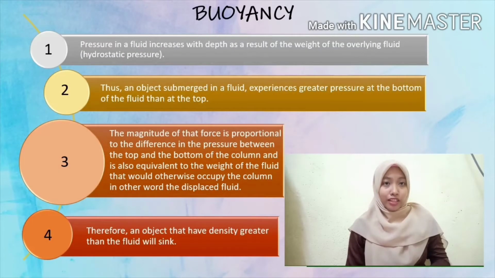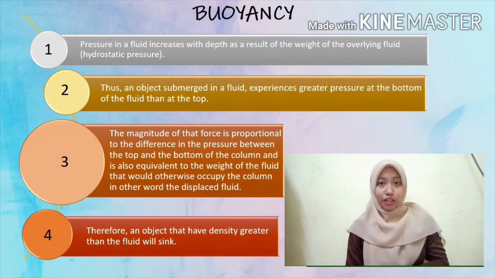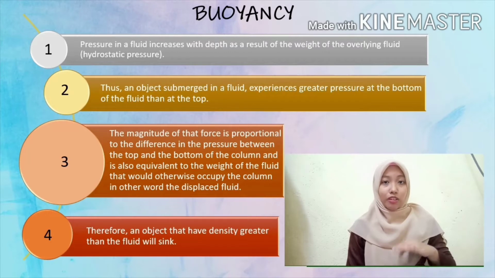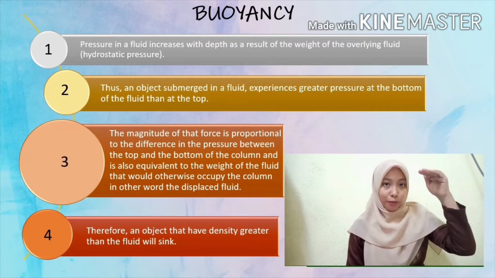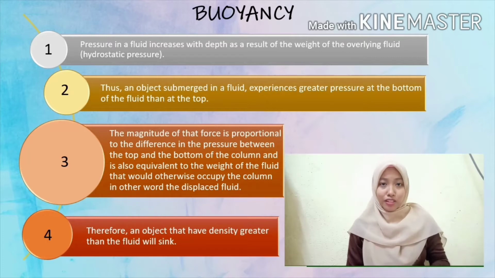Pressure in a fluid increases with depth as a result of the weight of the overlying fluid. Thus, an object submerged in a fluid will experience a greater pressure at the bottom than at the top. The magnitude of that force is proportional to the difference in pressure between the top and the bottom of the column, and is also equivalent to the weight of fluid that would otherwise occupy the column, in other words, the displaced fluid. Therefore, an object that has greater density than the fluid will sink.